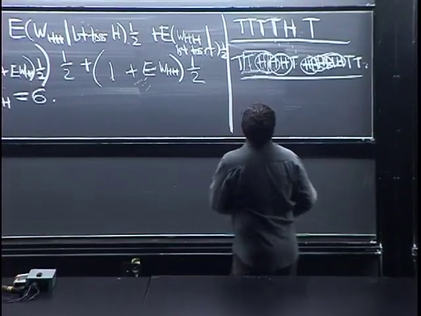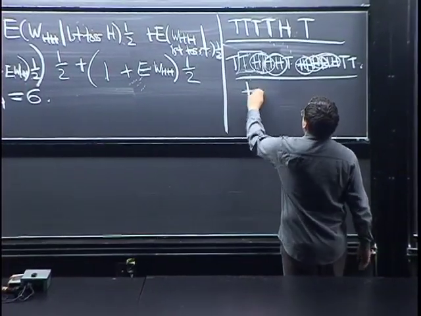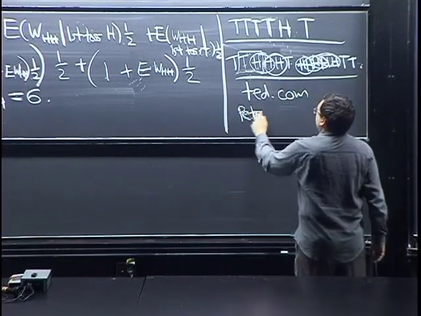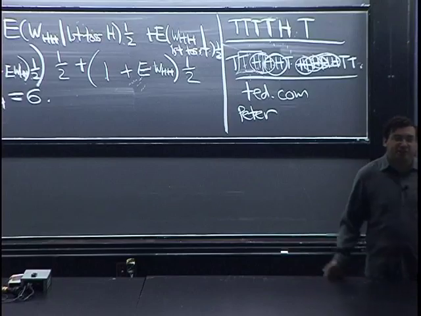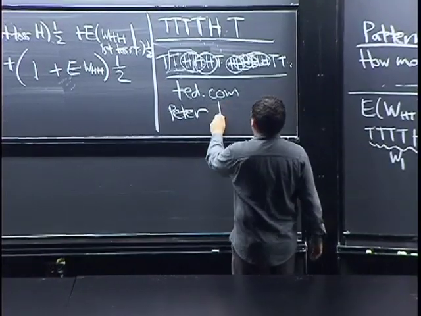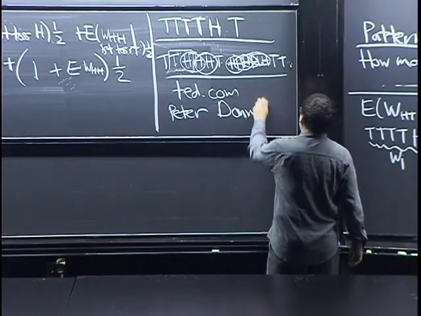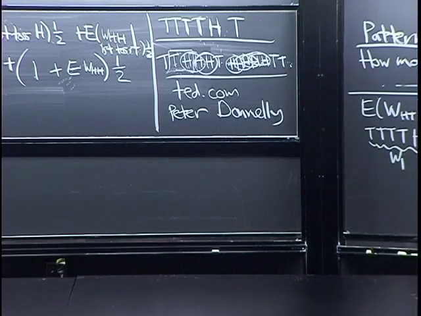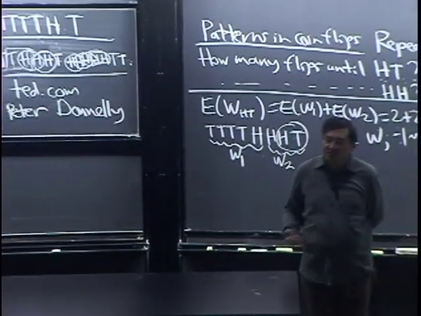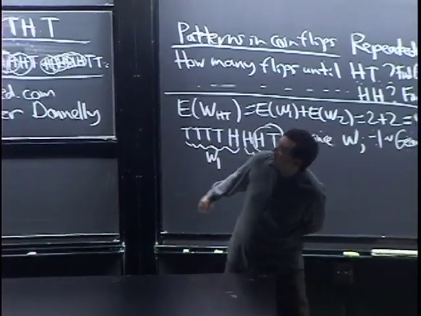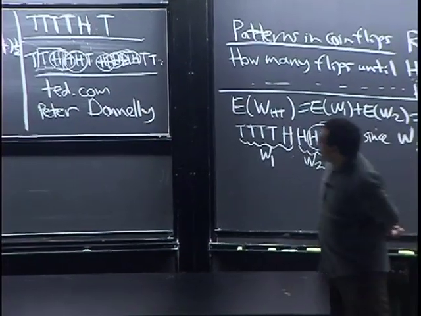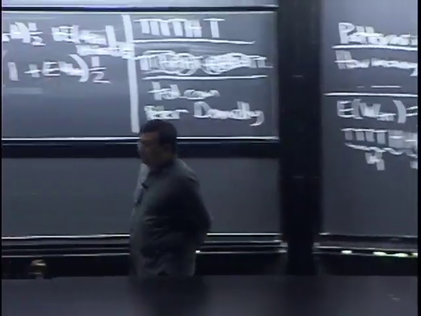And while I'm mentioning this, I'll recommend a TED Talk. Peter Donnelly is a statistician who works on genetics, and if you go to TED.com and look for his talk, he mentions some interesting courtroom examples, statistics and probability in the courtroom, and he also talks about an example similar to this. It's quite a nice talk.